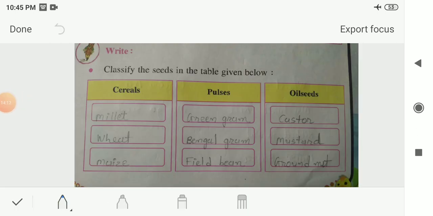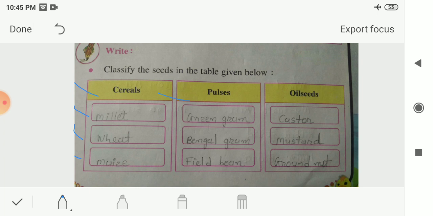So here the answers for page number 23, the last table, are given to you. Classify the seeds in the given table. The examples of cereals, in that I had written millet, wheat and maize. So these are the examples of cereals. When you break this kind of seeds, you will find many small pieces or powder form. So that's why it is known as cereals. The examples of pulses, in that we had written green gram, Bengal gram and field bean. So these are the examples of pulses.